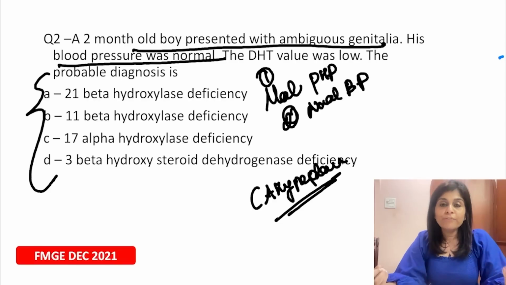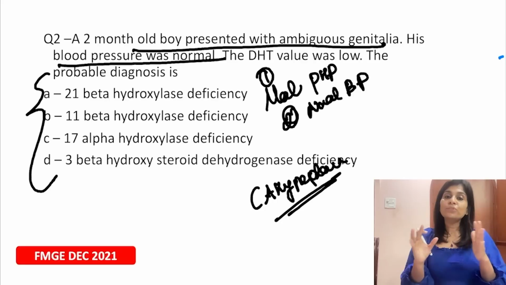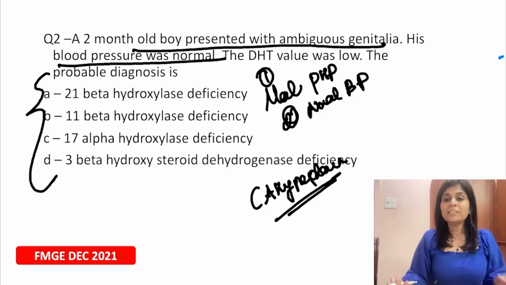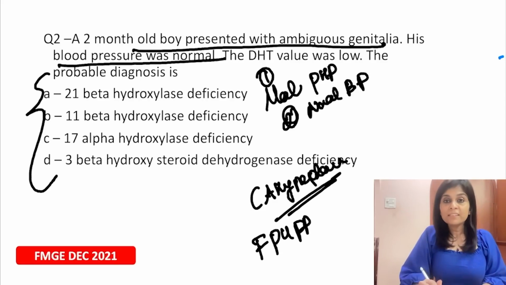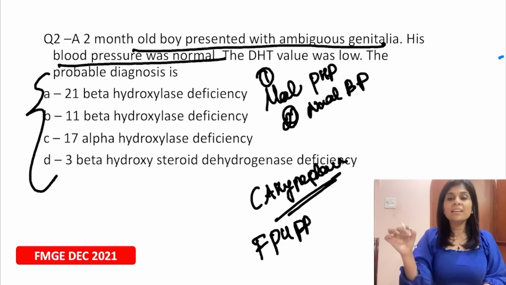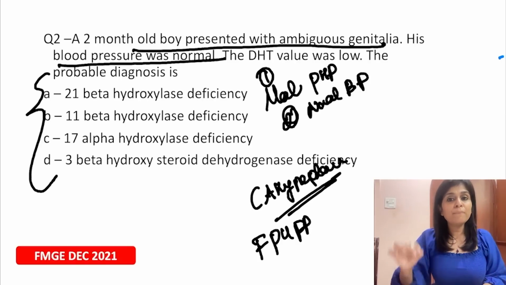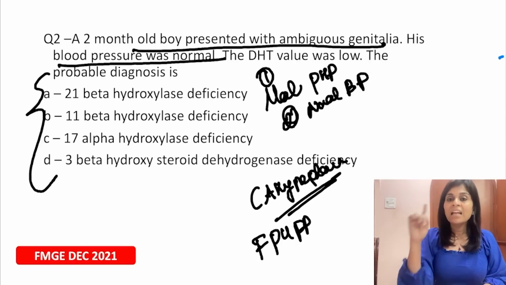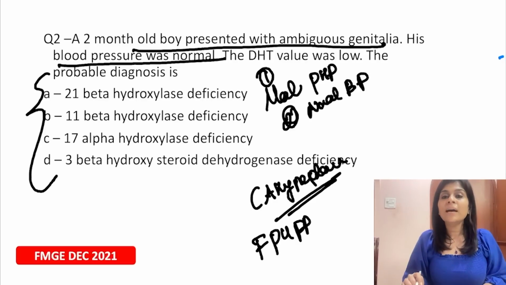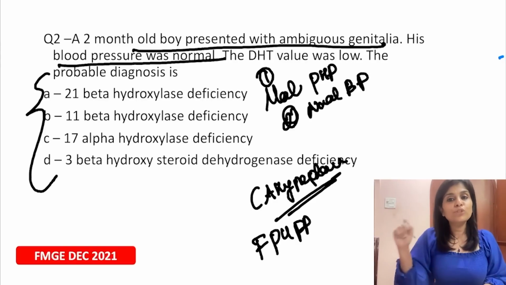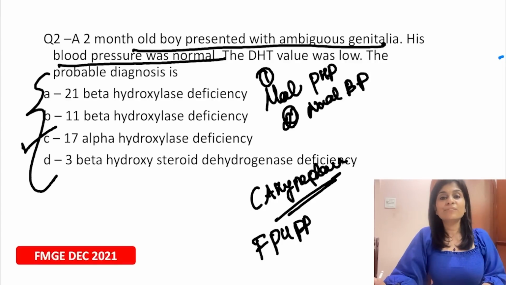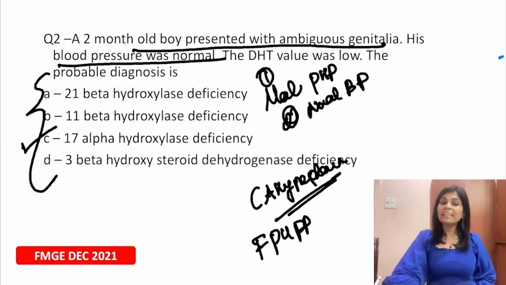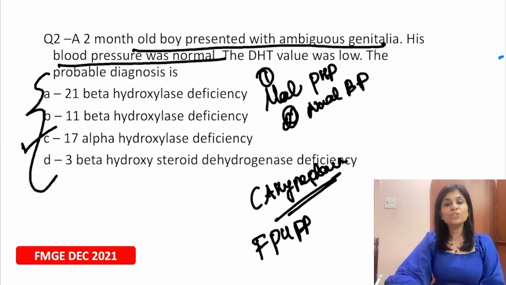So if you look at congenital adrenal hyperplasia, please take this from me. Most of the congenital adrenal hyperplasias present as female pseudohermaphroditism. Can you memorize this? Most of the congenital adrenal hyperplasias present as female pseudohermaphroditism. The only one congenital adrenal hyperplasia which presents as male pseudohermaphroditism is 17-alpha hydroxylase deficiency. So what is the right answer here? The right answer here is choice C.